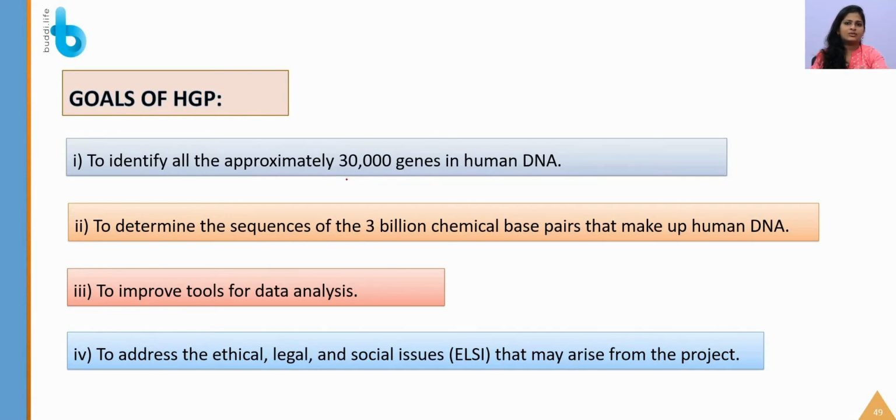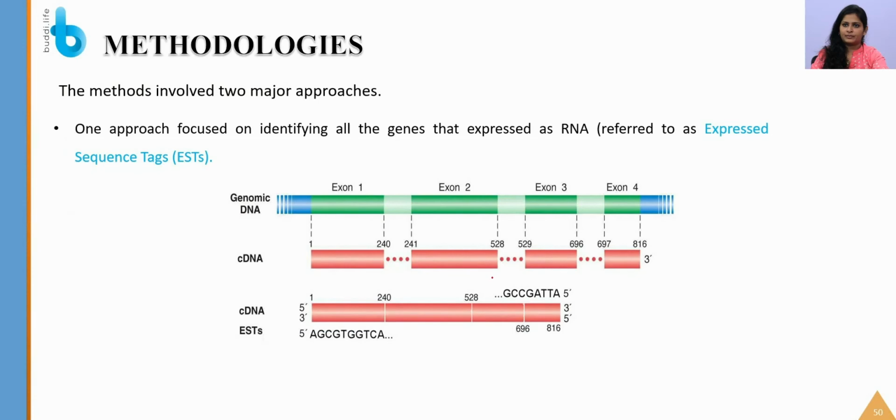That is nothing but to identify approximately 30,000 genes that are present in a human DNA, to determine the sequence of 3 billion chemical base pairs that make up the human DNA, to improve tools for data analysis. Apart from that, to also address the ethical, legal and social issues that could arise from this process.